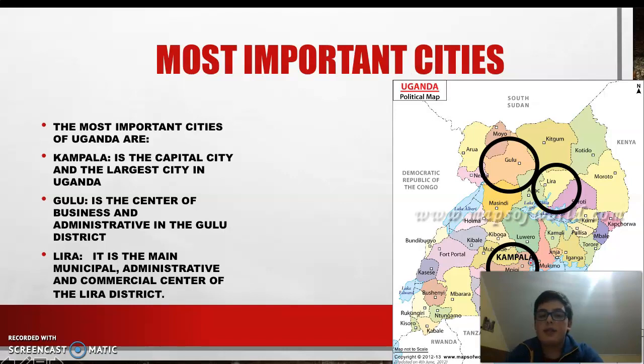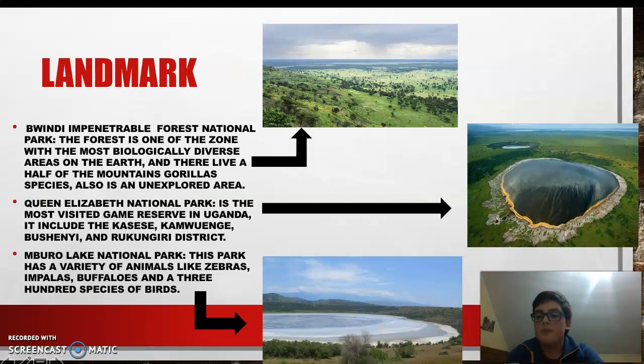Most important cities. The most important cities of Uganda are Kampala, Gulu, and Lira. Kampala is the capital city and the largest city in Uganda. Gulu is the center of business and administration in the Gulu district. Lira is the main municipal, administrative, and commercial center of the Lira district.